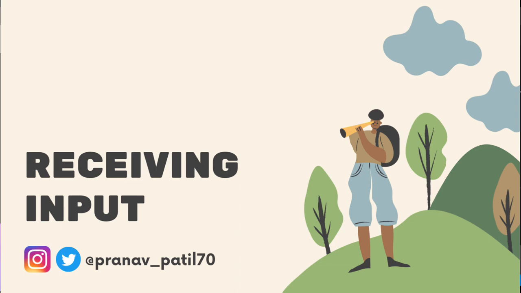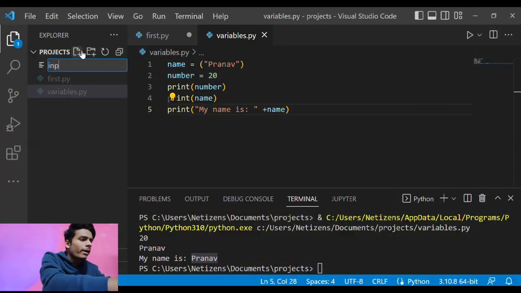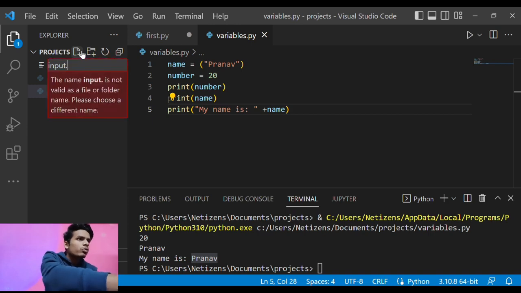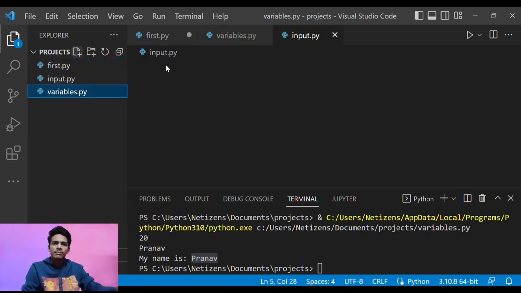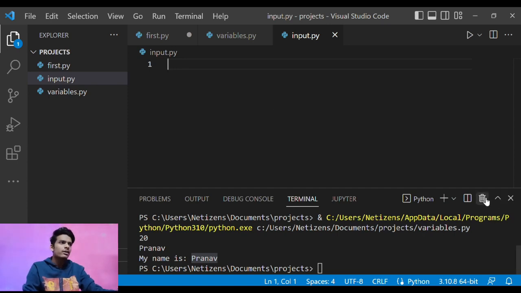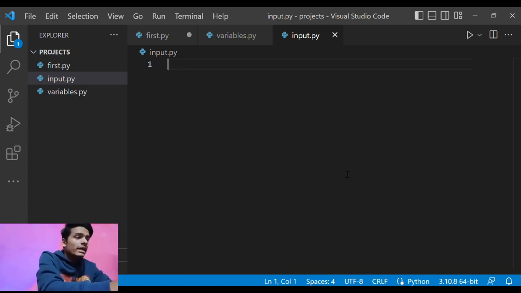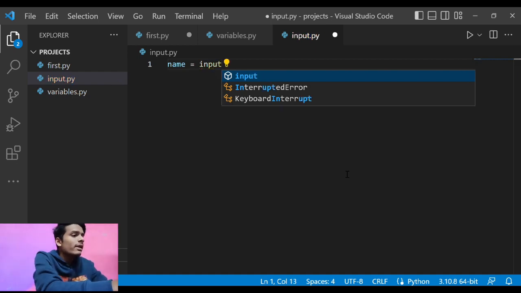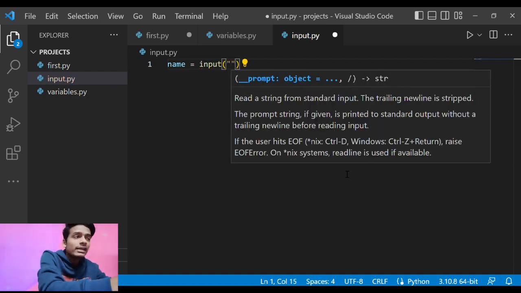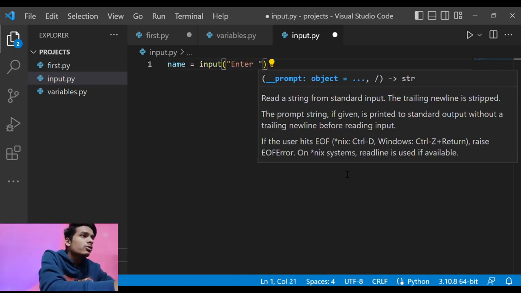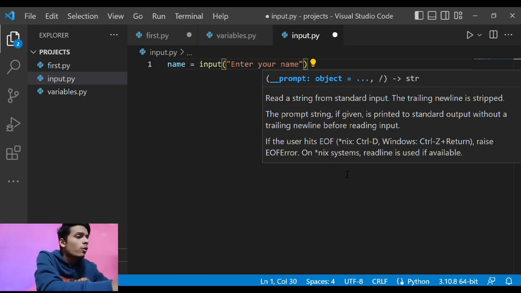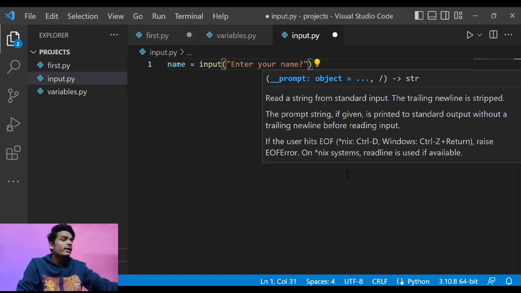So let us now learn to take input in the Python program. I'm just going to type input.py, and in this we will learn about how to take input from the user and print it on the screen. So basically the code for that is simple: input. I'm just going to take the name variable, and here you should type input, and in brackets the sentence that you are going to show. I'm just going to type enter your name. Here you go. So finally someone can directly enter something and make the input here.